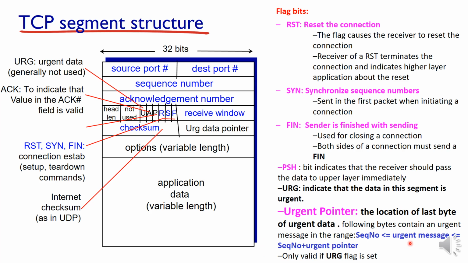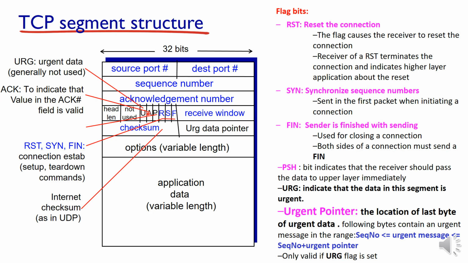That is, the urgent message is between the sequence number of the current packet and the sequence number plus the urgent pointer, where the last byte is located. All the sequence numbers and packets in that range are urgent packets. That is the meaning of the urgent pointer. This will have a valid value only when this flag has the value 1.